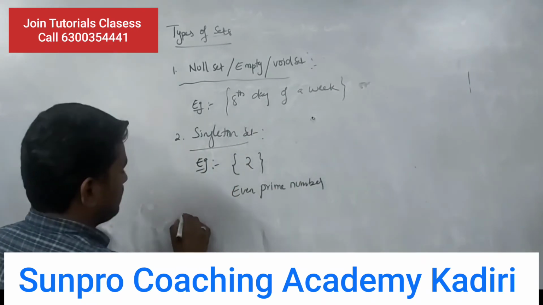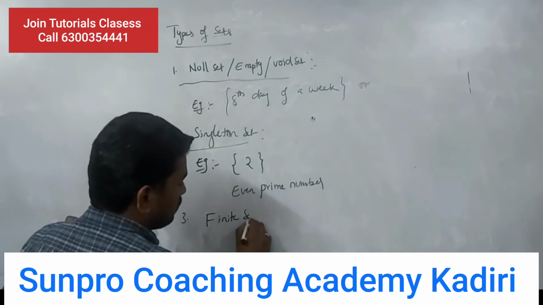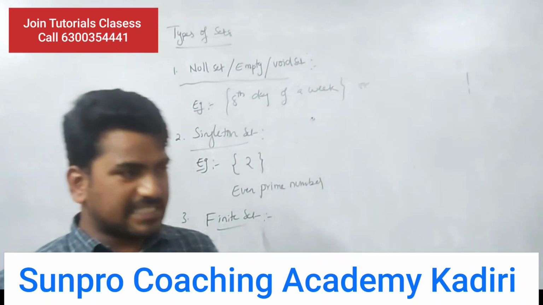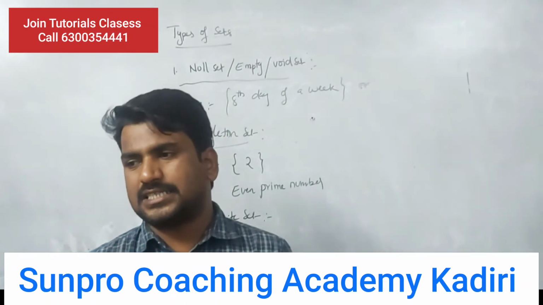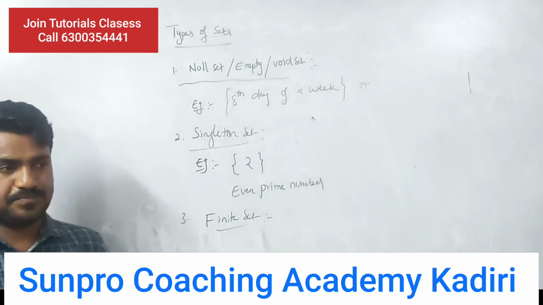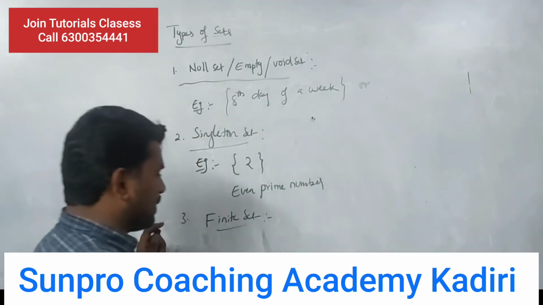Okay? Next, finite set. If a countable number of elements is present in the set, then that set is called a finite set. Tell me some example for the finite set.